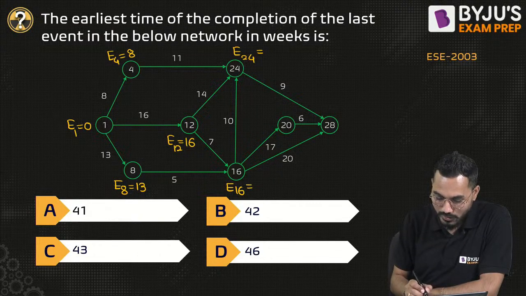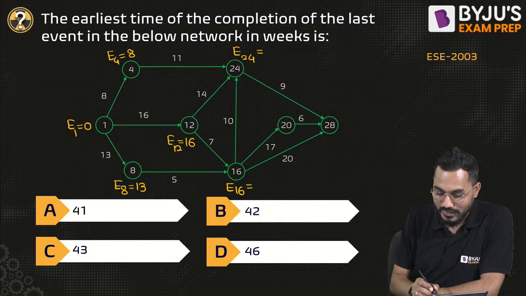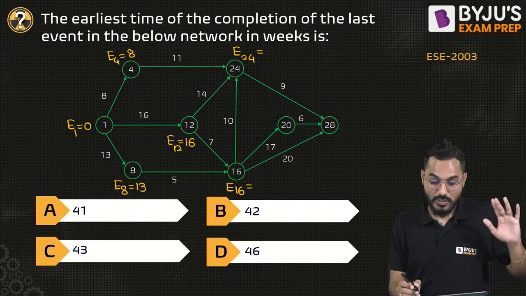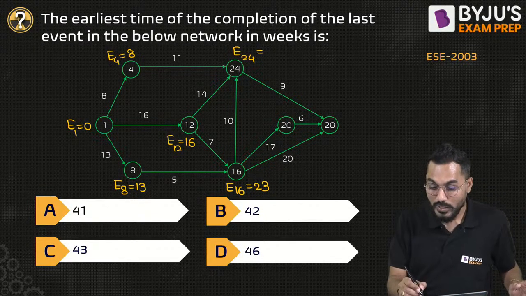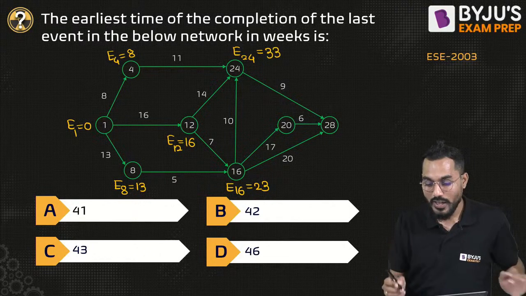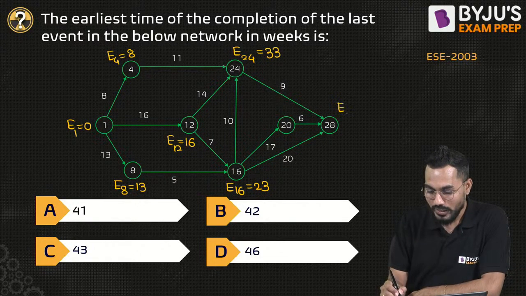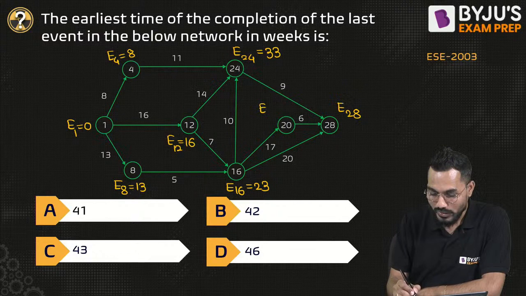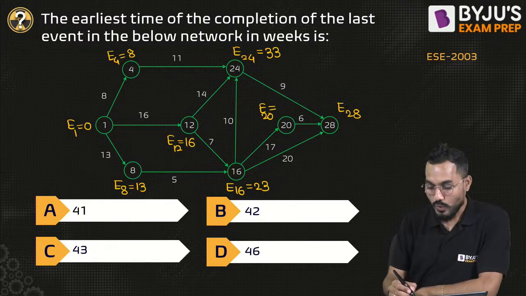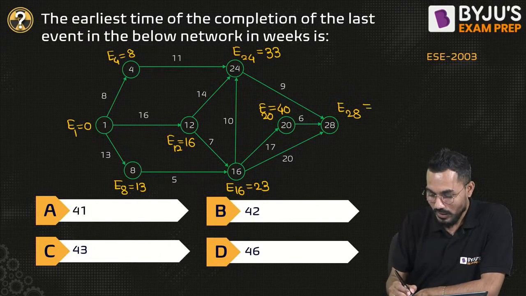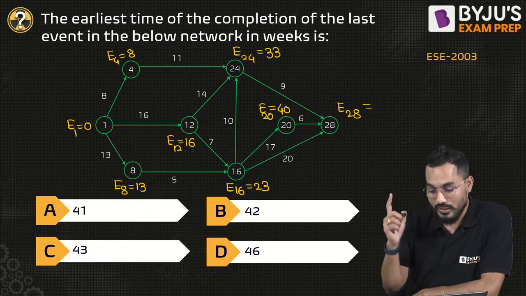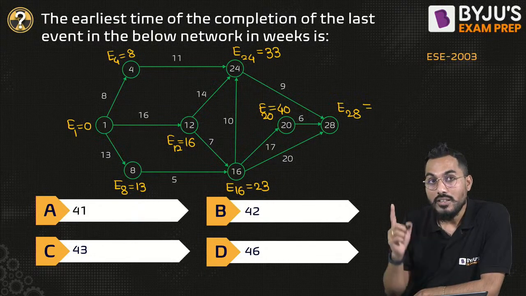13 plus 5 is 18. 16 plus 7, sir, is the longest time. So 16 plus 7 is 23. Now 23 plus 10 is 33. Is it okay? Yes. Now event number 28. Before that, event number 20 also we need to consider. 23 plus 17 is 40. And 40 plus 6 is 46. 23 plus 20 is 43. 33 plus 9 is 42.